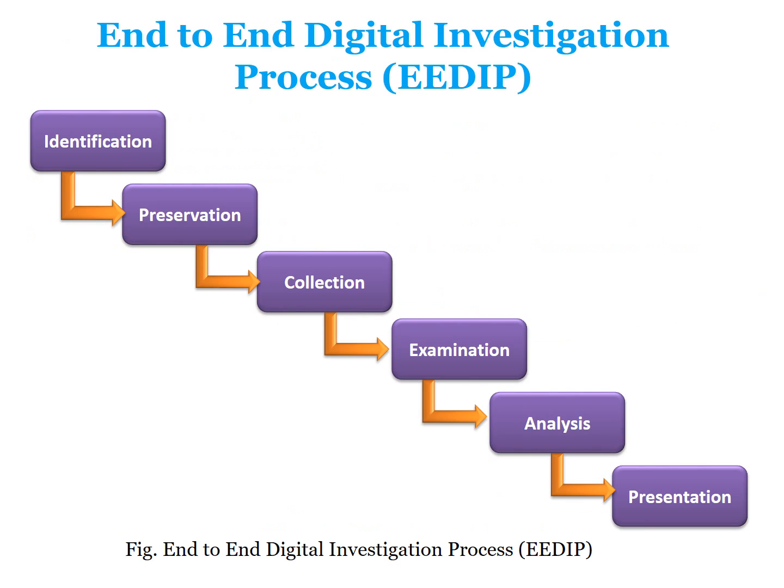The next model is the end-to-end digital investigation process, that is EEDIP. In this one, the phases are identification of the evidence, and after that, preservation of the evidence. All these evidences are captured from the digital media, and those are kept in the digital media also. After preservation, collection of the various important information from the evidence takes place. After collection, examination of these evidences takes place.